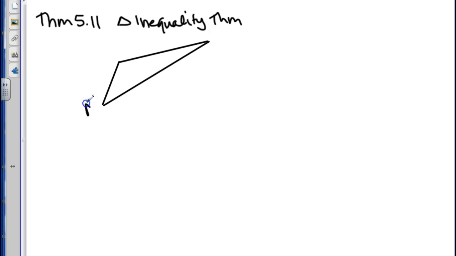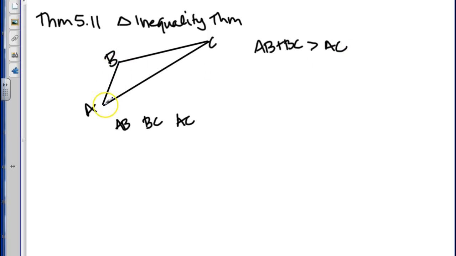Let's say this is triangle ABC. Then we have three sides: side AB, side BC, and side AC. We can take any two of these sides, and the sum of those must be greater than the third side. So the length of AB plus the length of BC has to be greater than the length of AC.